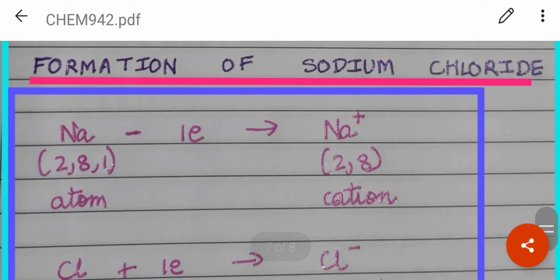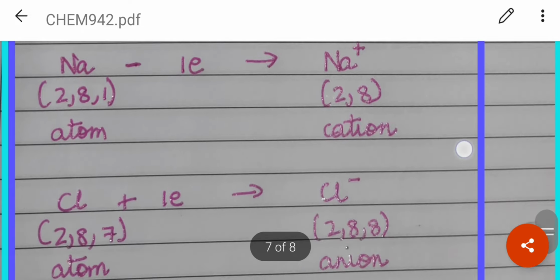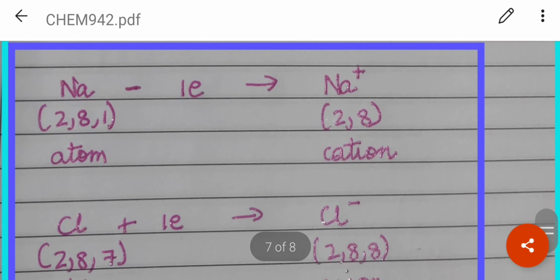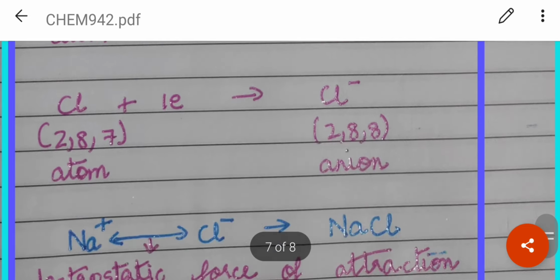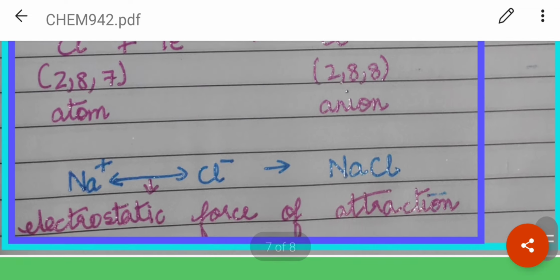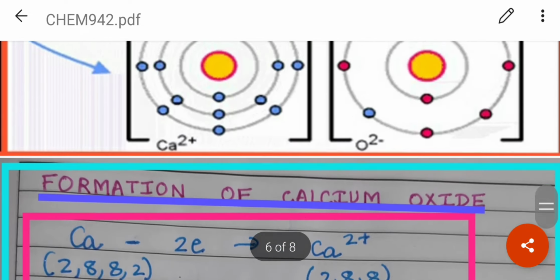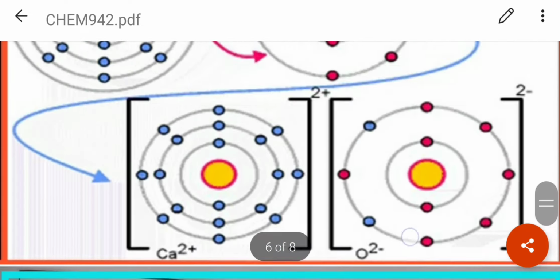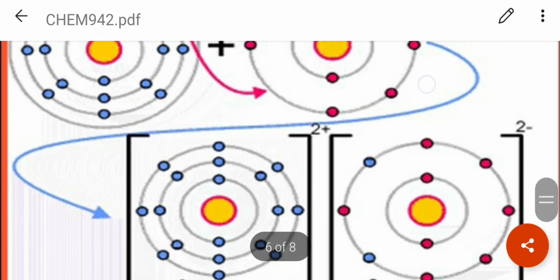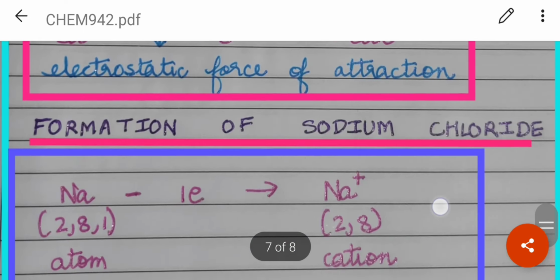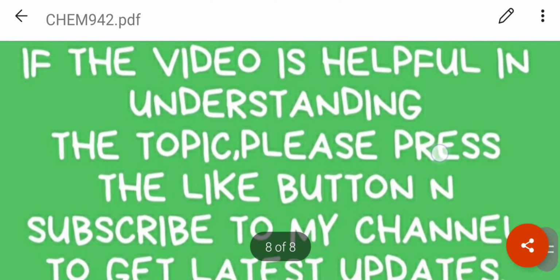Similarly, I have already discussed the formation of sodium chloride. Sodium loses one electron to form sodium ion, chlorine gains one electron to form chloride ion, and they are attracted by electrostatic force of attraction to form the molecule of sodium chloride. So, these 3 examples are in your syllabus. Which are those 3? Formation of sodium chloride, formation of magnesium chloride, as well as formation of calcium oxide. Thank you.